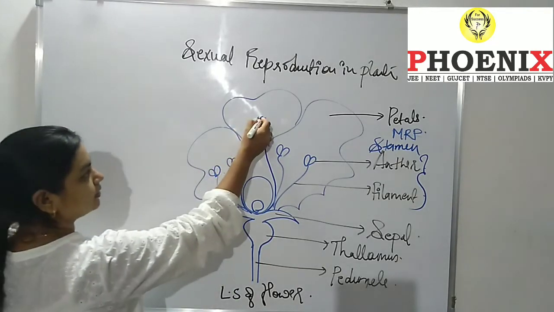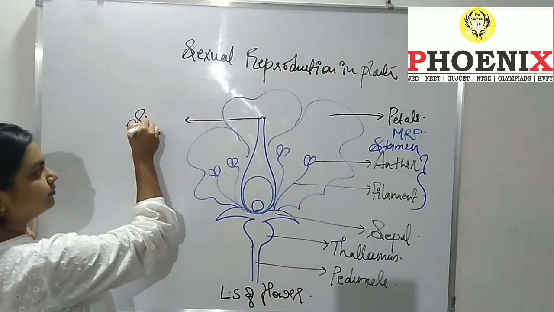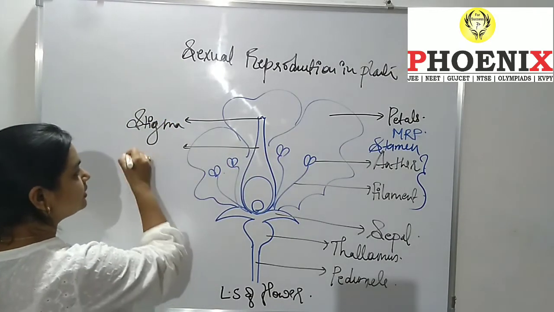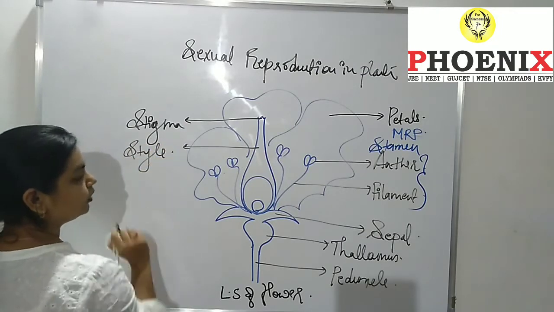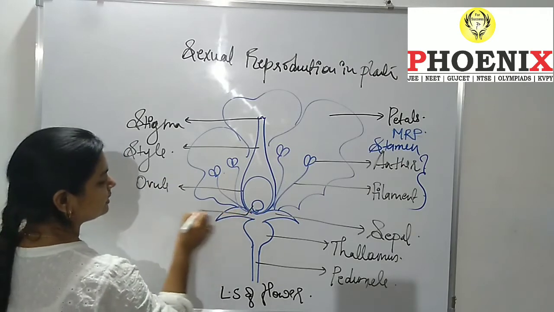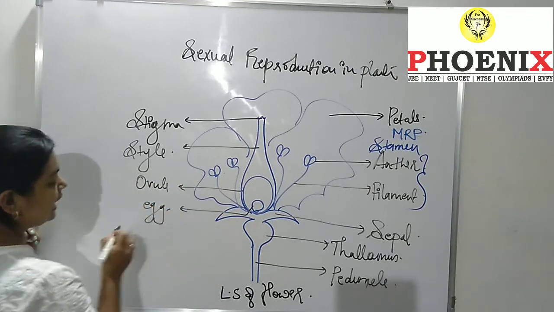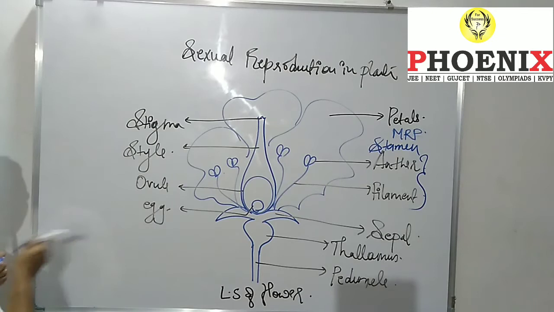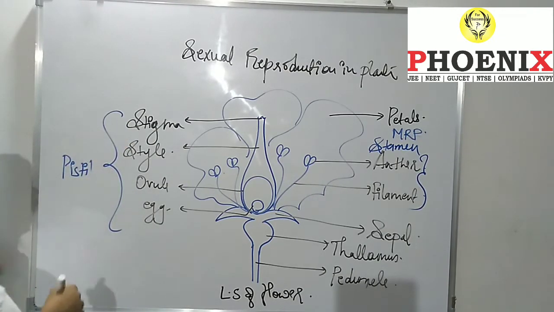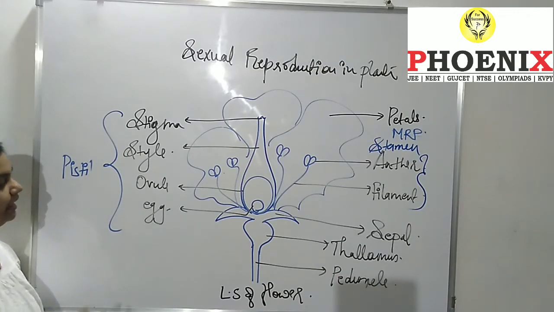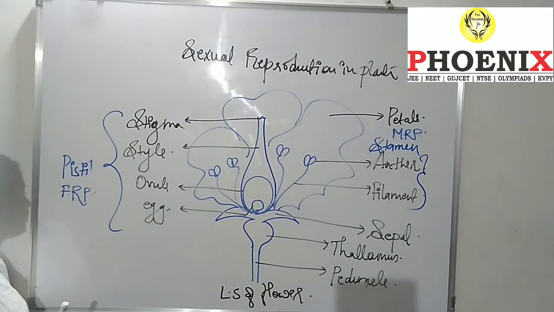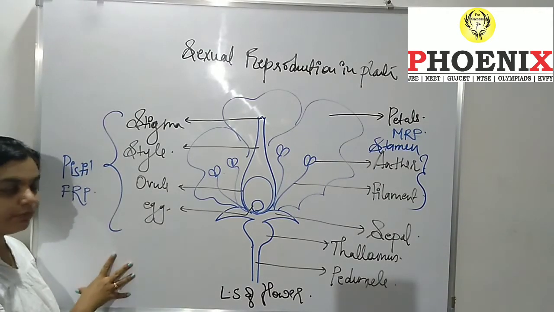After that, this is known as the stigma. This is known as the style. This is known as the ovule, and this part is known as the egg, and this all together is known as the pistil. This is the female reproductive part of a flower. Got the point?